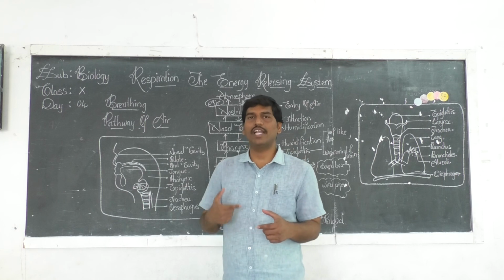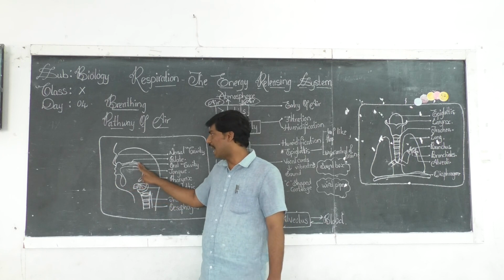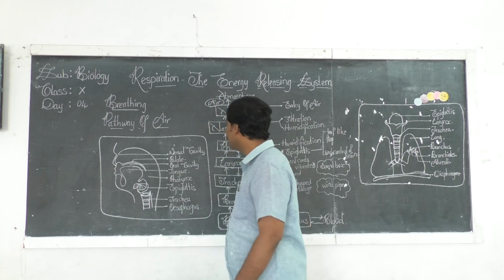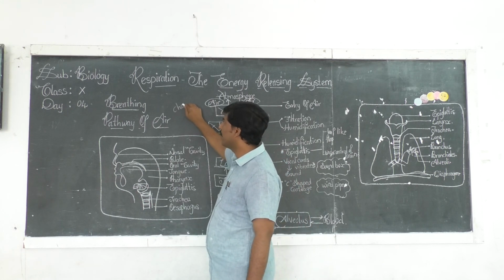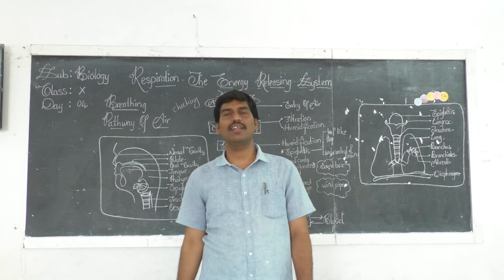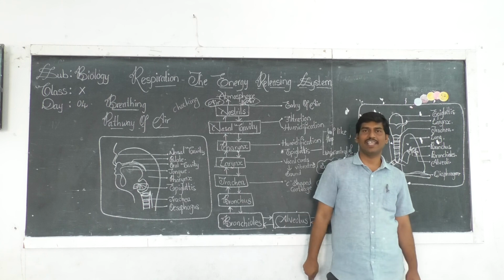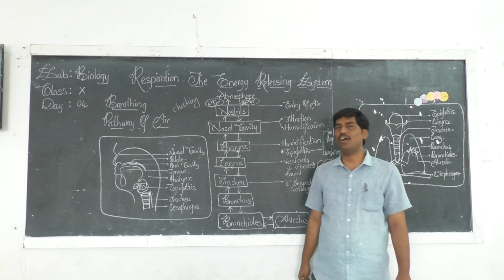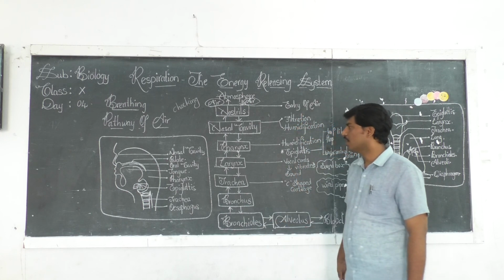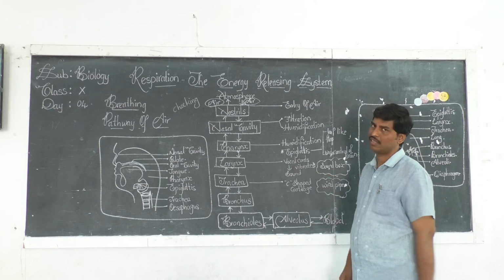So when you talk while you are eating, suddenly this epiglottis may be open and the food particle enters into the trachea. Then that leads into an effect which is called choking. What is this called? Choking. Right? So, what is choking? The entry of food particles into the trachea due to sudden opening of the epiglottis is called choking. Clear? Right. So, now this epiglottis prevents the entry of food particles into the trachea.